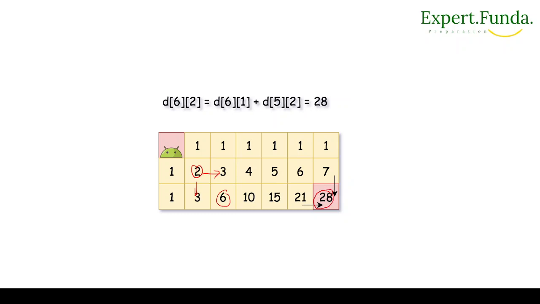So to calculate the 28, what do we have to do? What is m here? 0 1 2 3 4 5 6. So m is 6. And what is n? 0 1 and 2, so this is 2. Okay, so to calculate this one, m will remain the same with n minus 1, and m minus 1 with n, so we can calculate it from here. If this is m and this is n, got it? So you can do it like this.